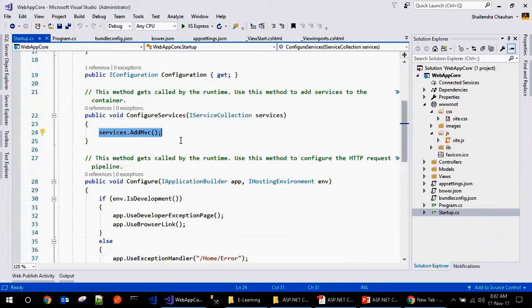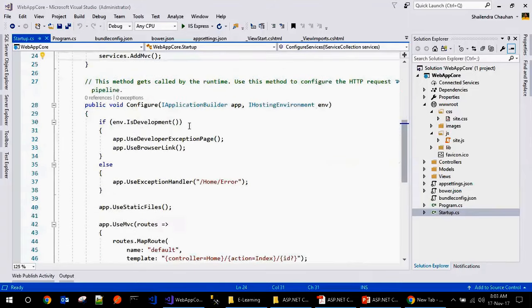By default, there is no setting for the MVC. So you have to add the MVC as a middleware. If you want to configure the MVC in your ASP.NET Core application, you have to add it as a middleware. And guys, the middleware are just like the module and handler; in place of module and handler, we have the middleware. Same way we can add other middleware as well, like session. Let's say logging, or dependency injection, I can add here. So all the middleware we will configure in this ConfigureServices method. Simple.